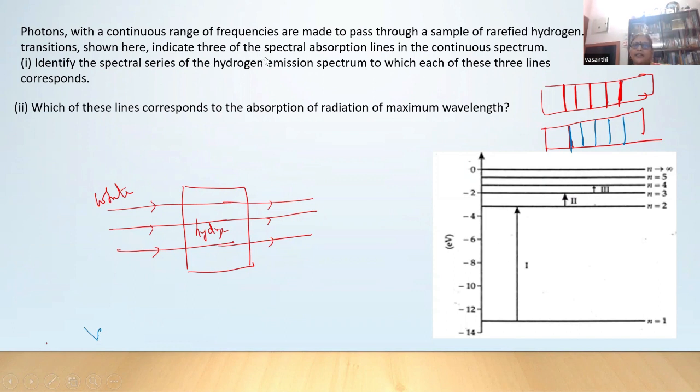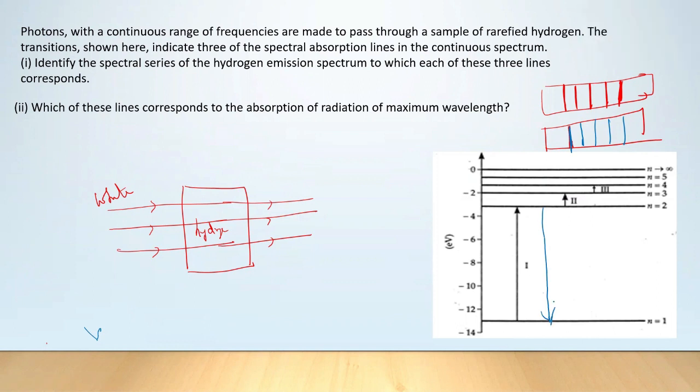The transitions indicate 3 of the spectral absorption lines. So now the hydrogen has absorbed some of the radiation. White light has energy consisting of all the frequencies, and when it is incident through the hydrogen gas, this hydrogen gas has absorbed certain lines. So when it is an emission spectrum, what do you call this line? Lyman. So this one will correspond to Lyman.